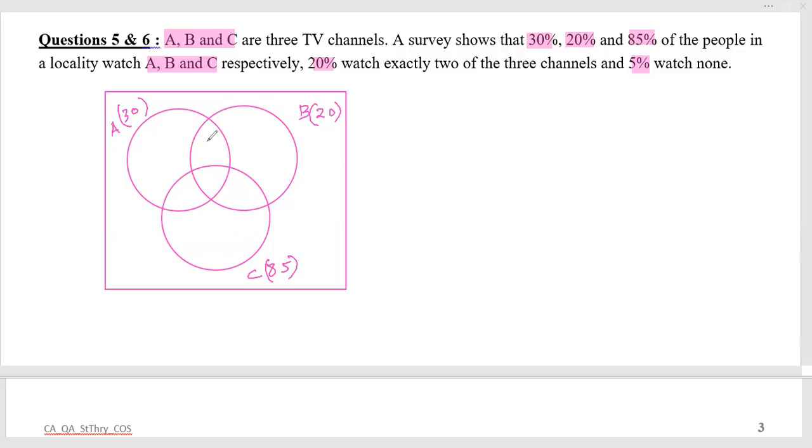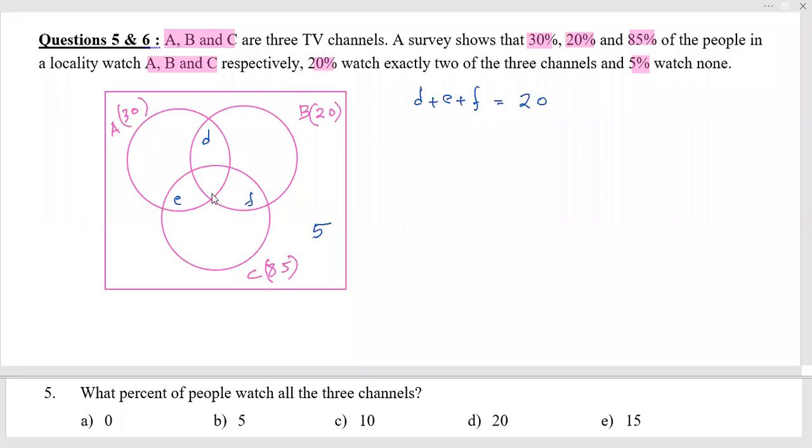So if I consider that these are D, E, F, so D plus E plus F, these are the three smaller cells, which are exactly two types. The sum of them is given as 20% watch exactly two. So this is 20. Two of the three channels, and 5% watch none. So outside it would be 5. This is the information given here, only this much information, and on the basis of it we need to go on solving the problem.